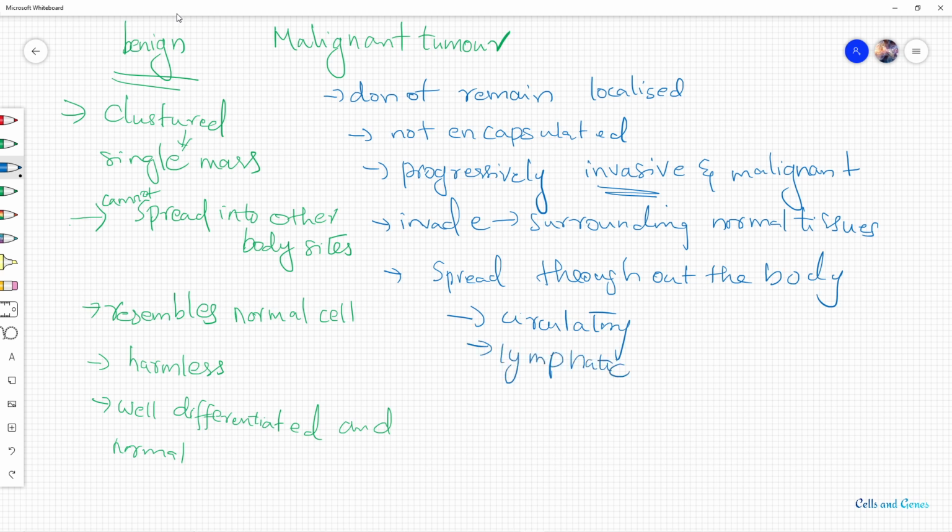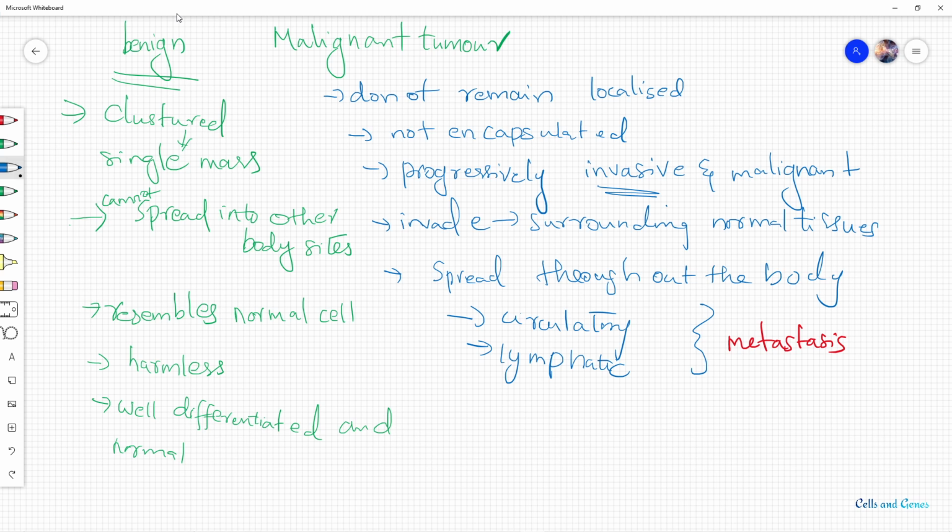So they start invading the normal tissues, and they also spread from one body site to another through the circulatory system or lymphatic system, and that property is known as metastasis.